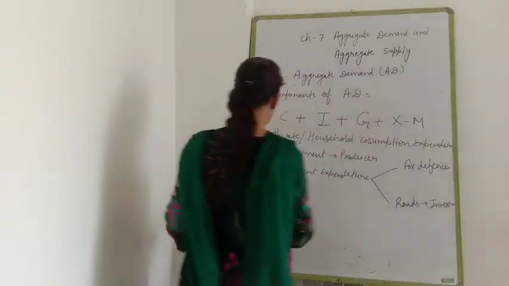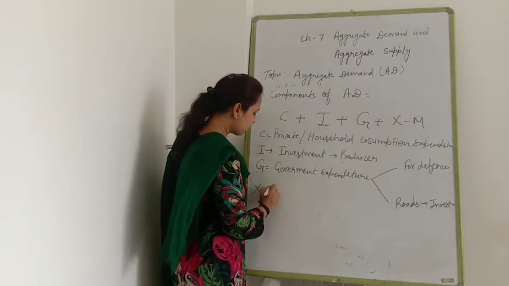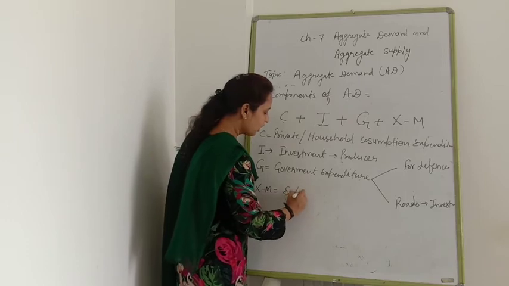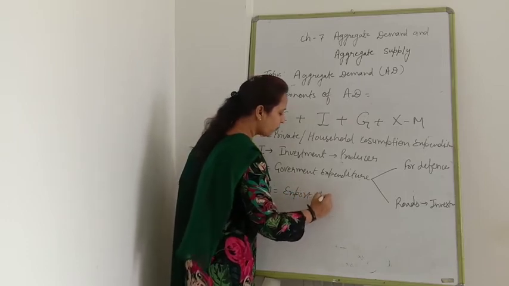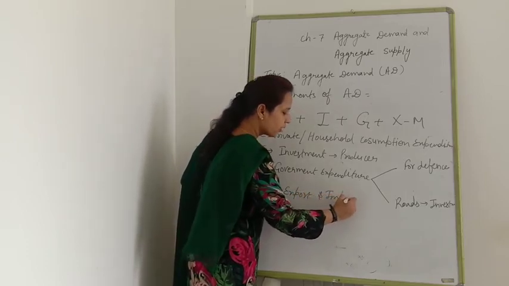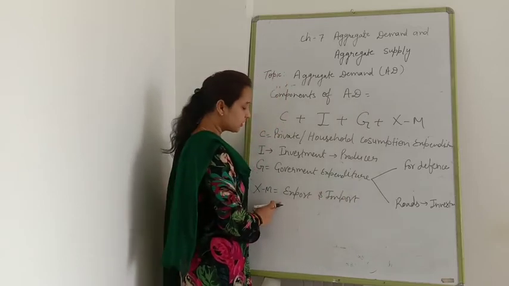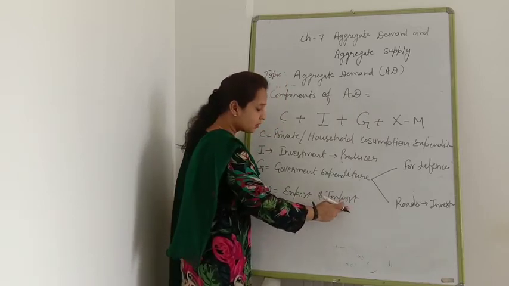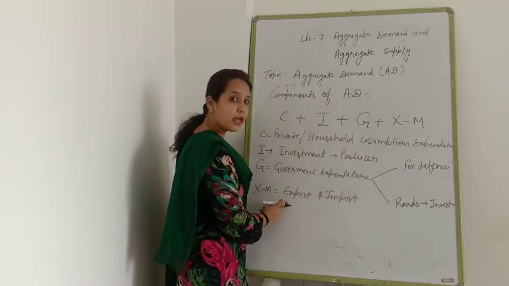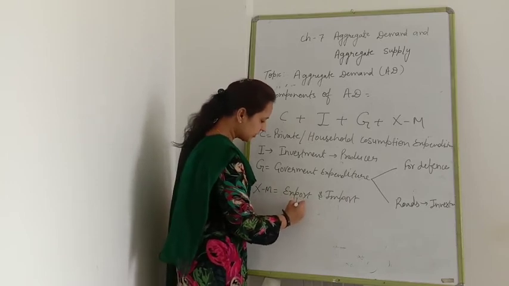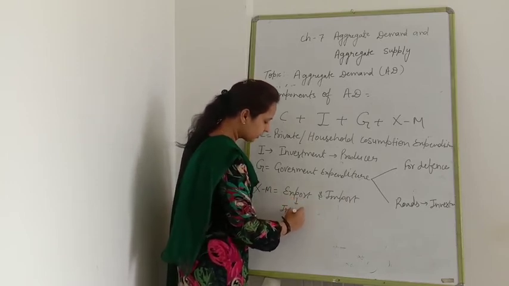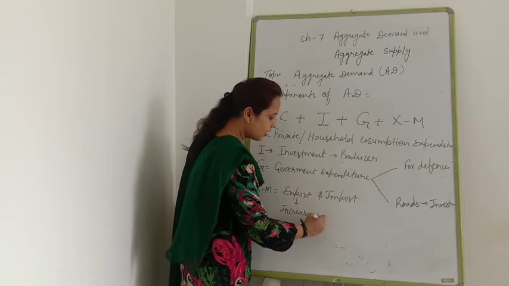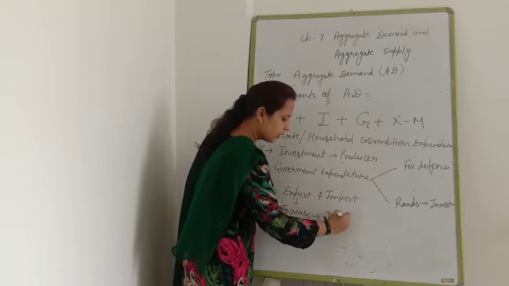Now next is X minus M, in which we include export and import. All of you know the meaning of export and the meaning of import. If export increases, it increases our AD. Clear?